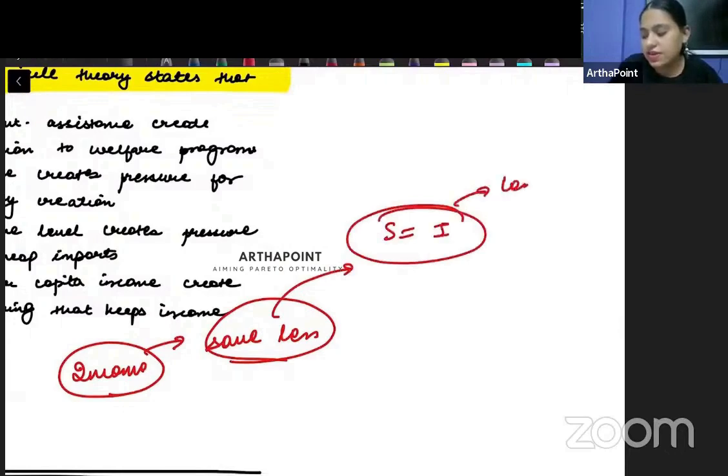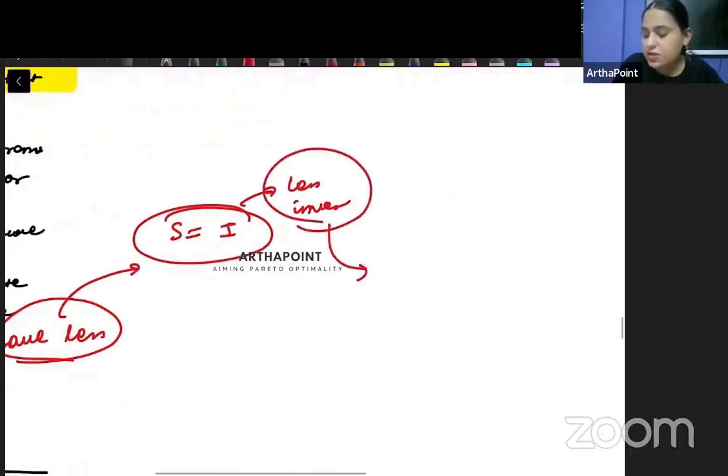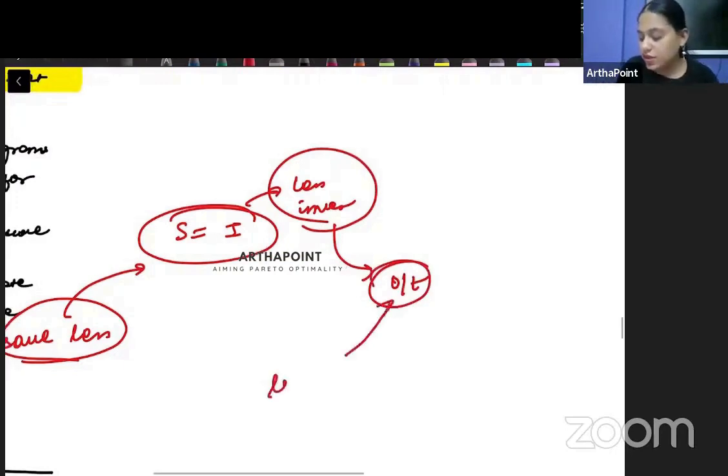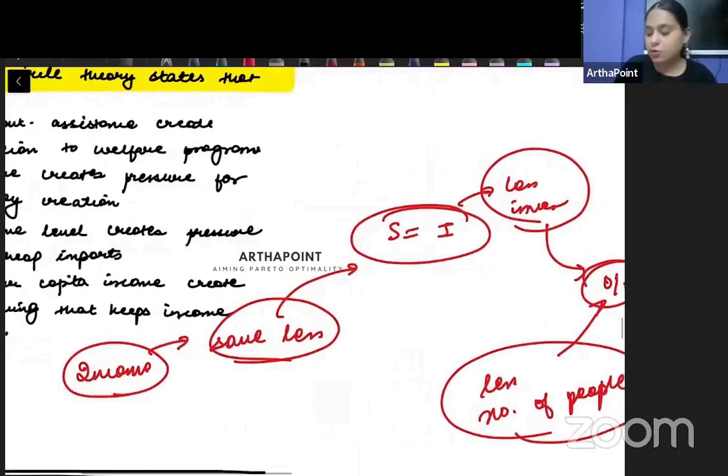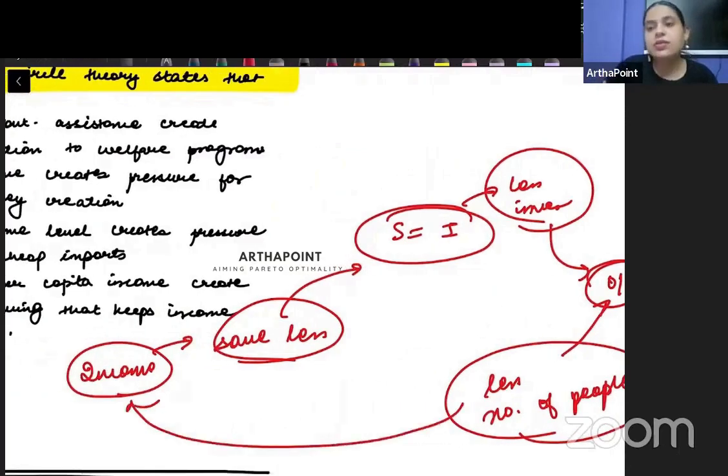There will be less investment in the economy. When investment will be less, firms will produce less output. When firms will produce less output, they will employ less number of people. When they will employ less number of people, then again, people will have lower income.